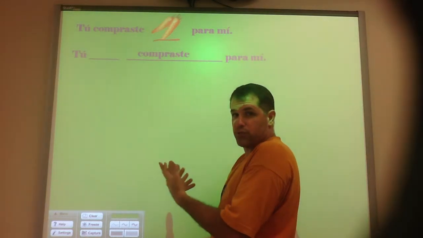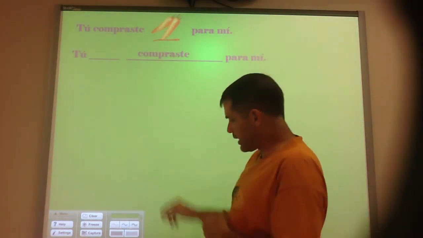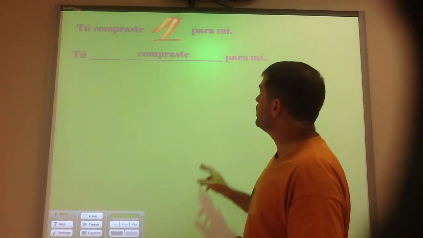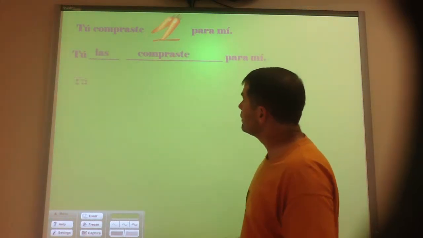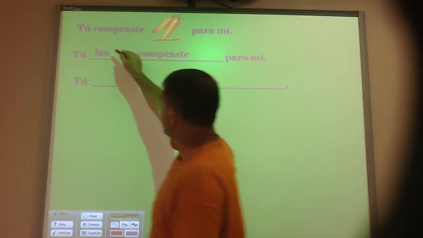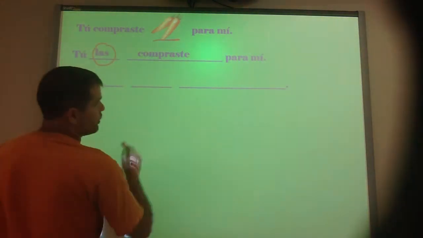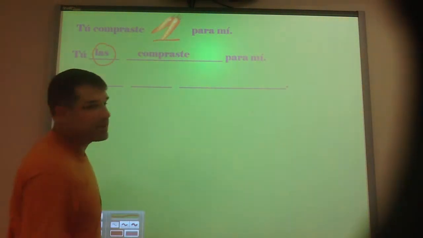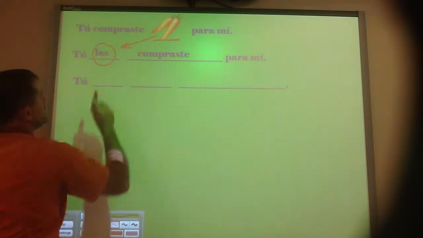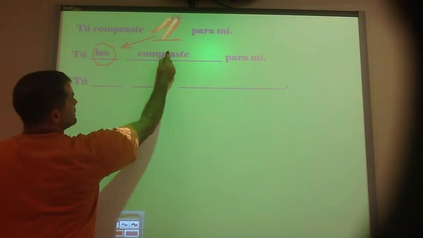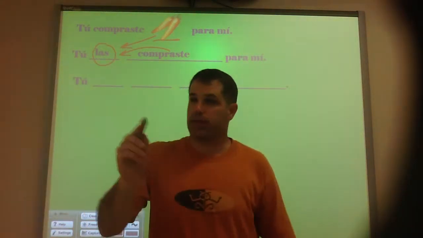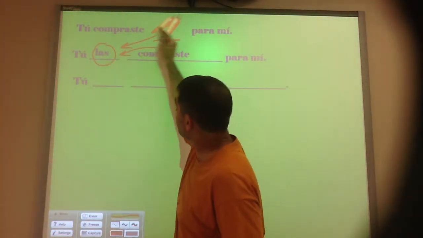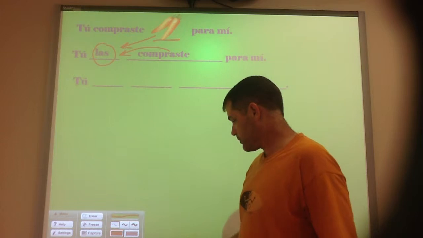That's what received the action of the verb, so that's the direct object. I'm going to put in las, a direct object pronoun, because las zanahorias is feminine. So I'm going to say, you bought them for me. The them is the direct object pronoun referring to carrots.